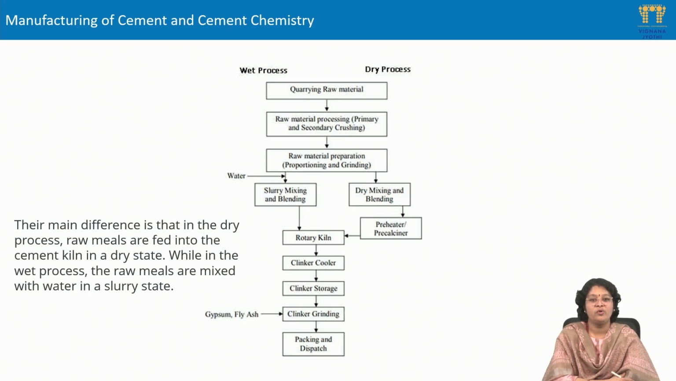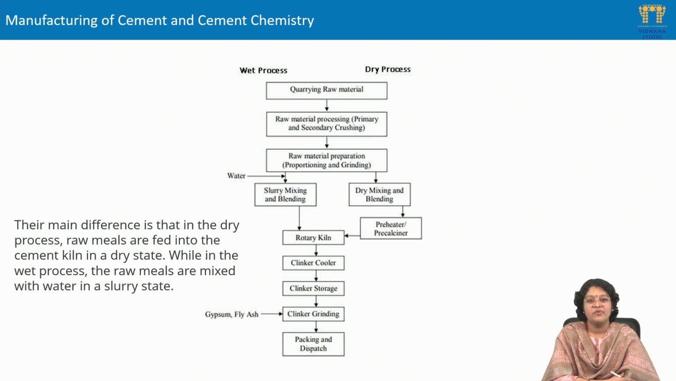Next, the raw meal preparation. Here we proportion the quantities of the limestone that need to be added, as well as the clay, and they are ground together. Next, this proportioned material is sent into the water mills for washing, and as a result the slurry is formed, and it is blended in the required proportions. Whereas in the dry process, dry mixing of the material happens, after which it is sent into the preheater, and from there into the rotary kiln.